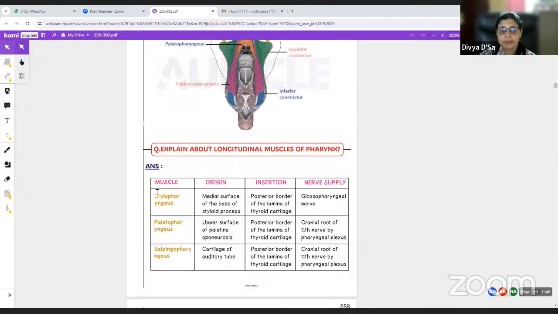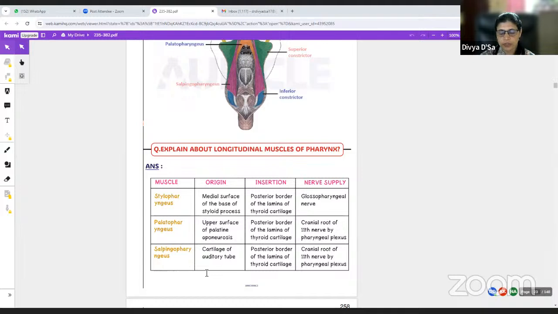So nerve supply, stylopharyngeus, is by the glossopharyngeal nerve because it is derived from the third arch. Palatopharyngeus muscle has origin from the upper surface of the palatine aponeurosis. So this also gets inserted into the posterior border of the lamina of thyroid cartilage. So this is supplied by the cranial part of the accessory nerve through the pharyngeal plexus.